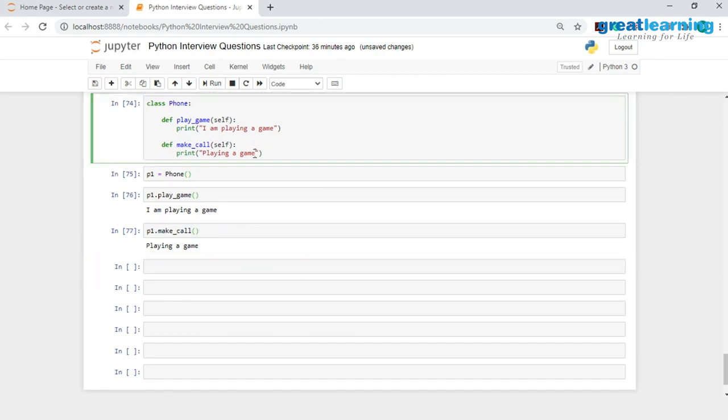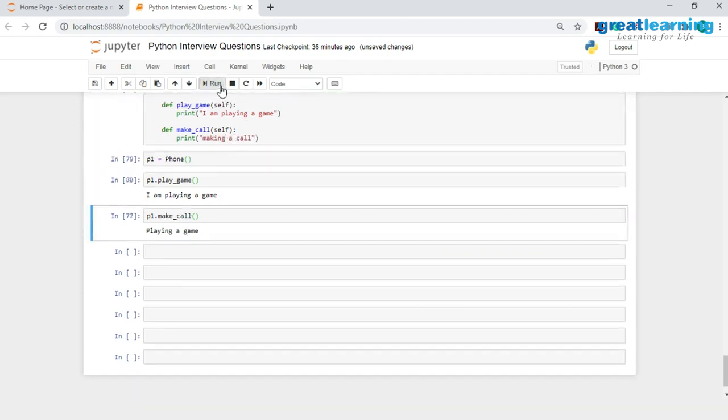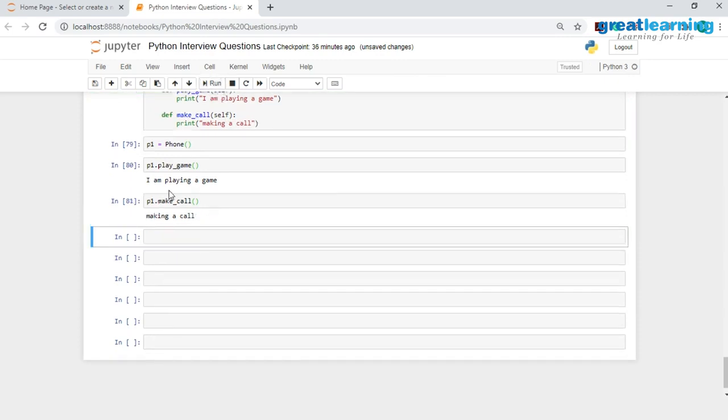I would actually have to change this. So make call, let me change this to making a call. And now when I invoke this method, you would see that I have successfully printed out making a call. And this is how we can create a class, and we can invoke the methods or the attributes which are there in the class with the help of the object.